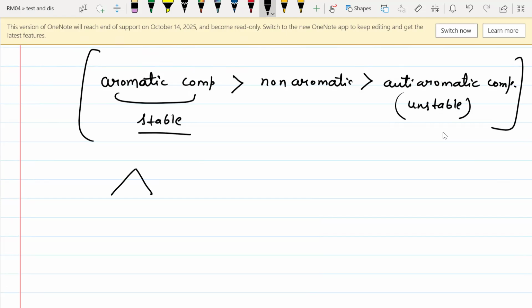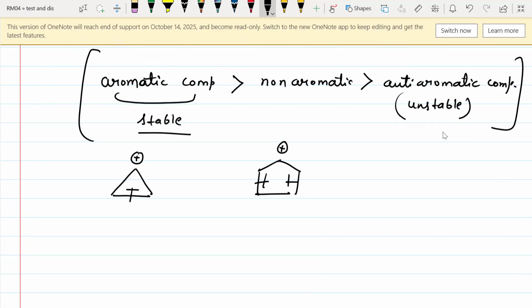Suppose I have this cyclic ring with a positive charge on it, and I have this other cyclic ring with a positive charge on it. Clearly, as we know, carbocation stability depends on resonance. Greater the resonance, the more the carbocation stability. We have discussed that part in the last class. But here, we have a carbocation and there is one double bond. In the other, we have a carbocation and there are two double bonds.